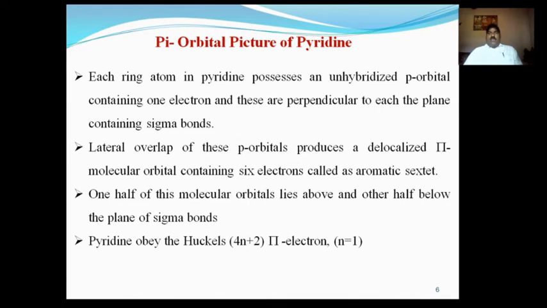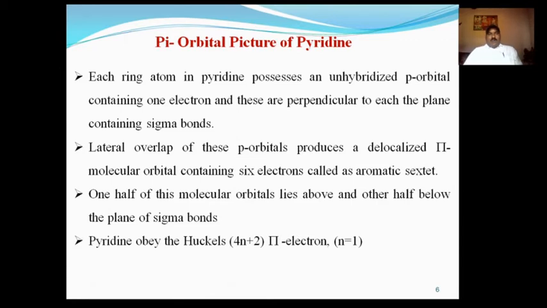Now all these p atomic orbitals, that means the unhybridized atomic orbitals of carbon and nitrogen, overlap and form a pi bond, which produces delocalized pi molecular orbitals. Now these delocalized pi molecular orbitals contain 6 electrons, 1 from each carbon and 1 from nitrogen. These 6 electrons in the delocalized pi molecular orbitals are known as the aromatic sextet.